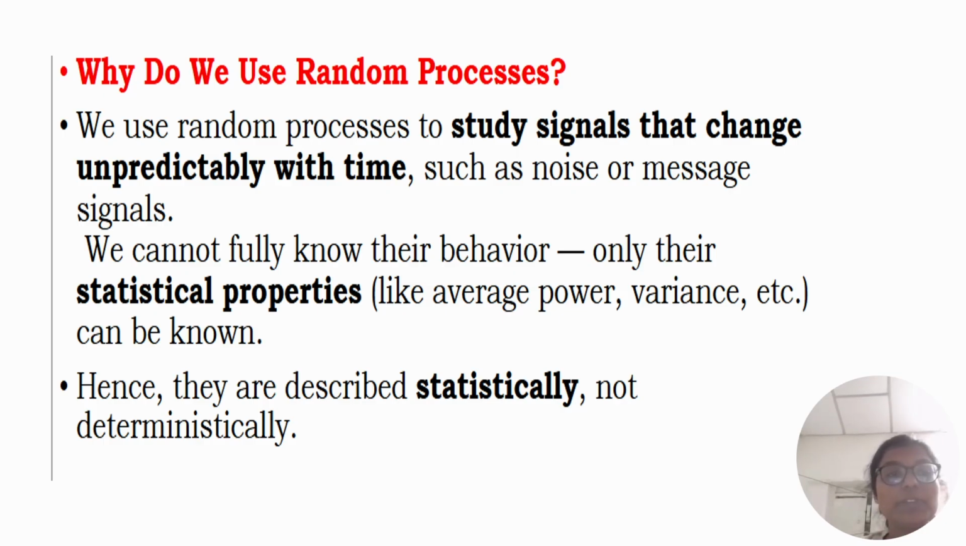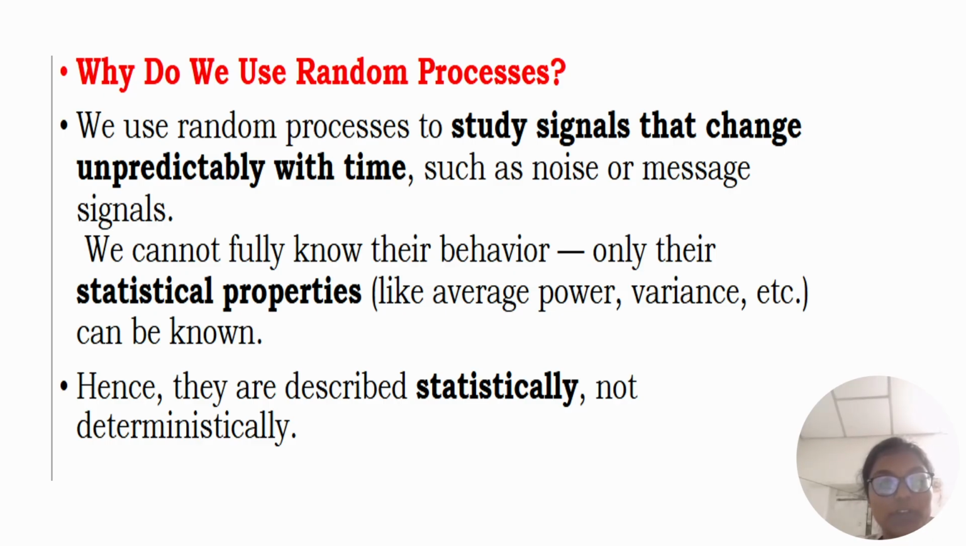engineers design systems assuming random inputs: radar systems, communication networks, control systems. Random processes give a framework for designing optimal and robust systems. To model real-life random events, such as the number of calls arriving at a call center, packets arriving in a network, rainfall distribution, heart rate variations. In simple words, we use random processes because the world is uncertain and we need a mathematical tool to understand, analyze, and design systems that work under uncertainty.